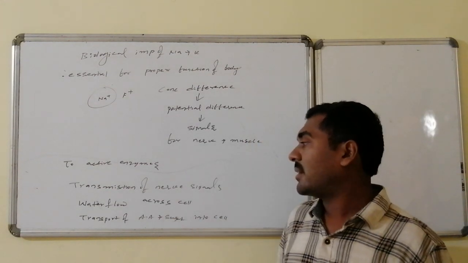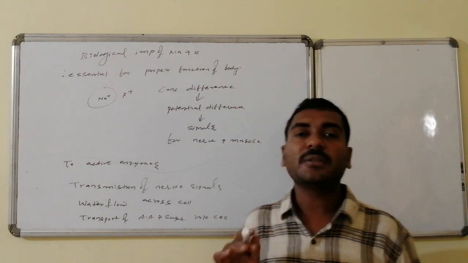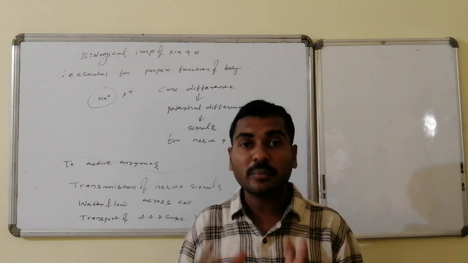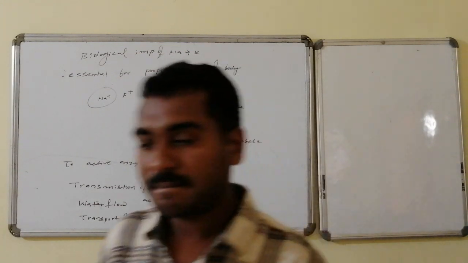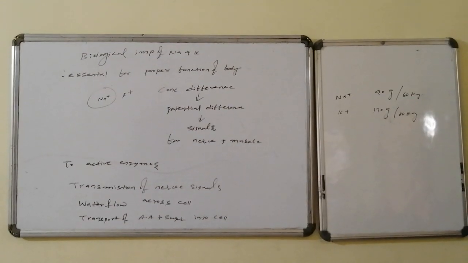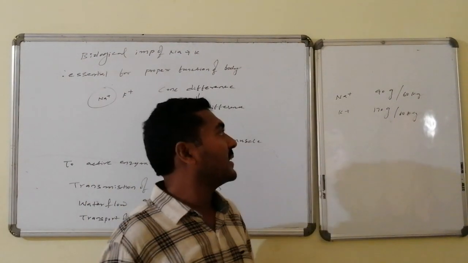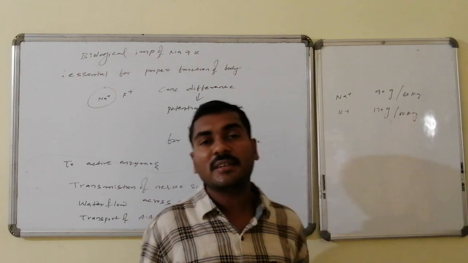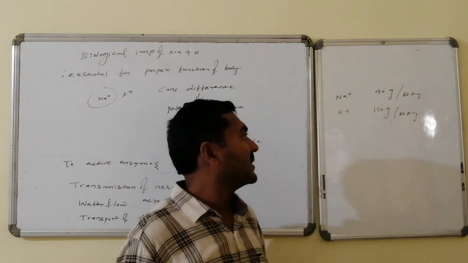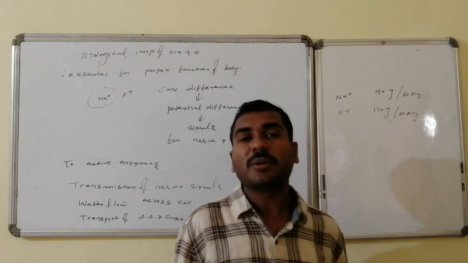Thus, these are also helpful for the transport of amino acids as well as sugar molecules into the cell through the proper pumps, otherwise the channels. An average human weighing 60 kg, or 65 to 70 kg, contains 90 grams of sodium, whereas the potassium concentration is almost double. It is 170 grams per 70 kg of the human body.